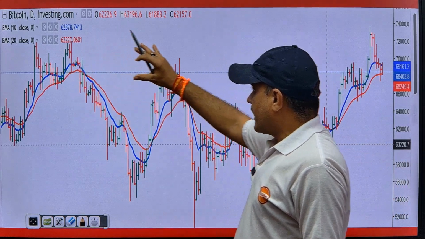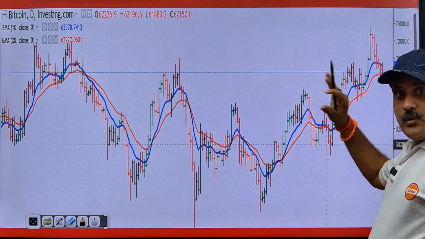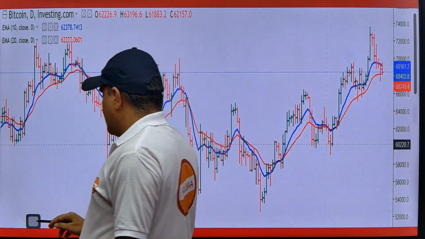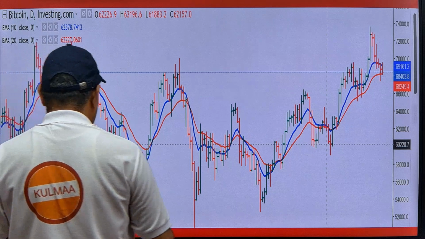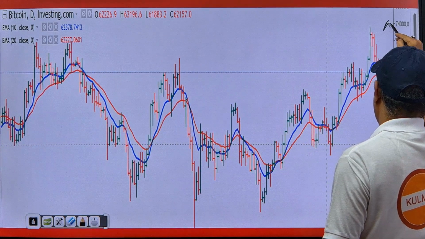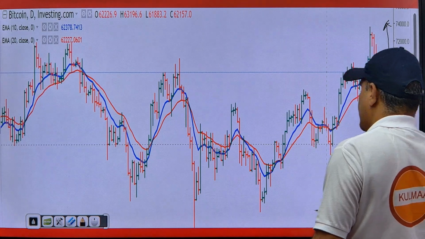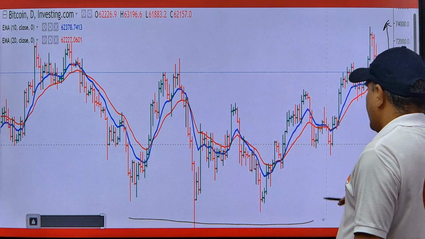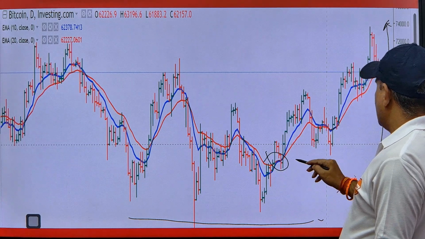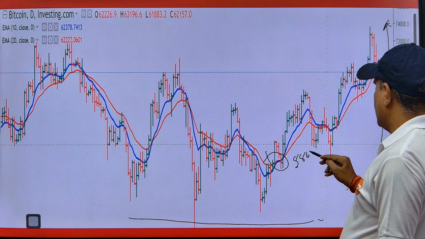So this type of graph you will see when you are going to learn. For example, there is the price, right? This graph is of BTC. There is the price and there is the date. On that particular date, the price was around 58,000.